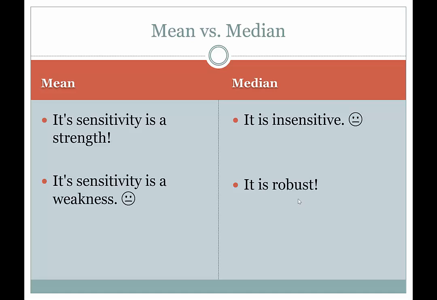Even if he loses 20 billion of it, he's still going to be on that upper end. It won't change anything, right? So the median is very robust. It kind of holds its ground. It's a measure that's not so sensitive to extreme values. And so when there is a danger of extreme values making the measure of the center seem unrepresentative, then we should probably use the median.